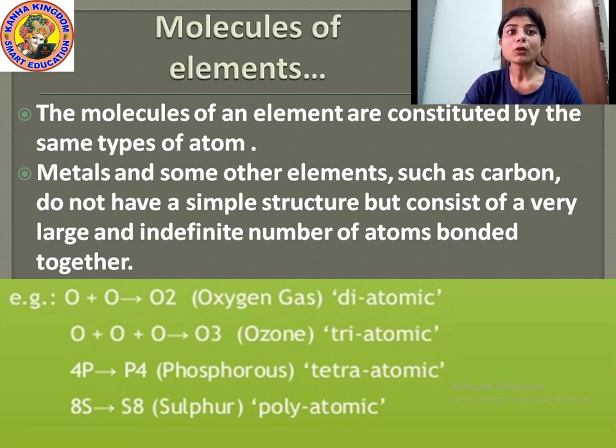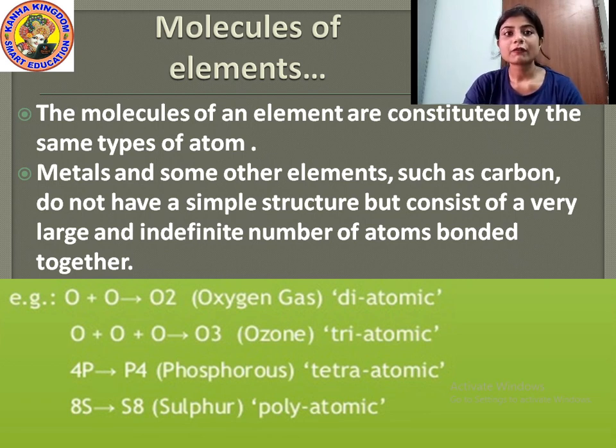Now metals and some other elements, such as carbon, do not have a simple structure but consist of a very large and indefinite number of atoms bonded together. That means carbon does not have a simple structure and can combine an indefinite number of atoms together.